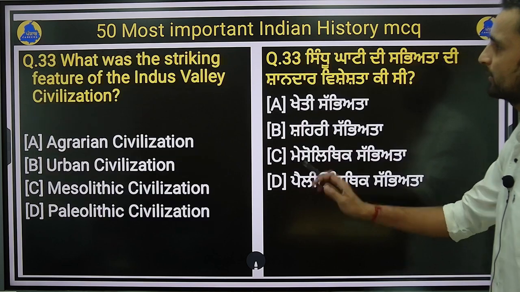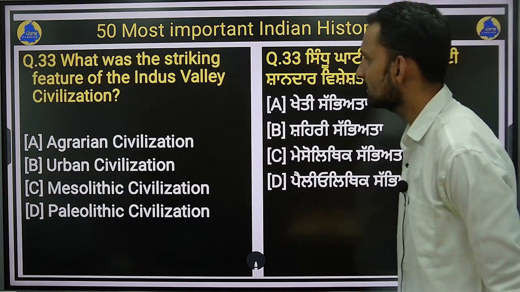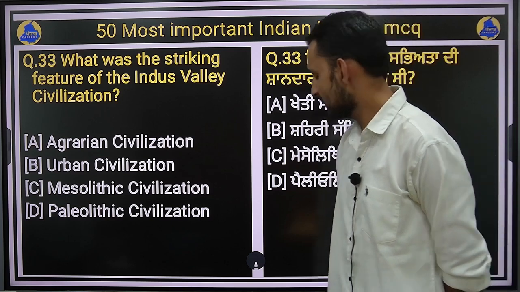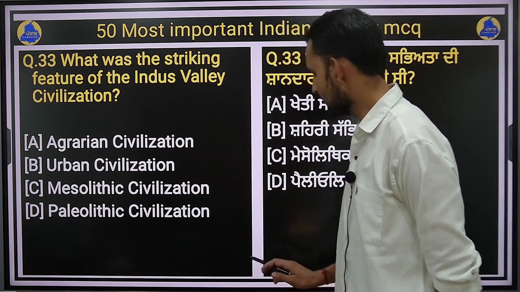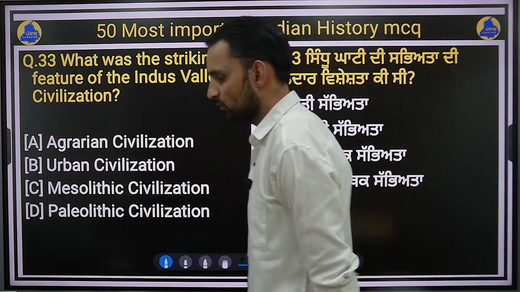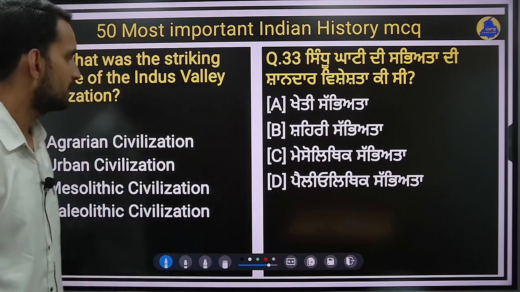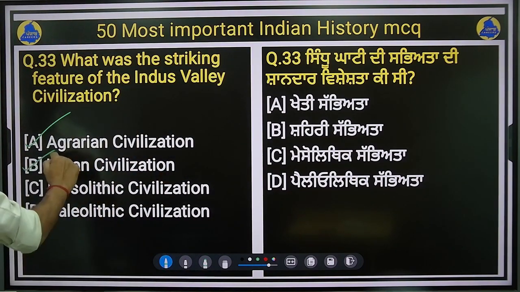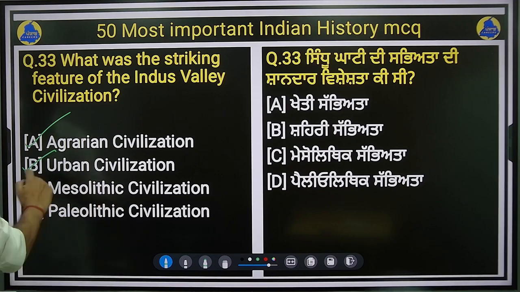Okay, this question has repeated again. Question number 33. What was the striking feature of the Indus Valley civilization? Indus Valley civilization's features are very important. They are asked many times in the question paper. So what is the striking feature of Indus Valley civilization? Option A, it is an agrarian civilization. Option B, it is an urban civilization. Option C, it is a Mesolithic civilization. Option D, it is a Paleolithic civilization.